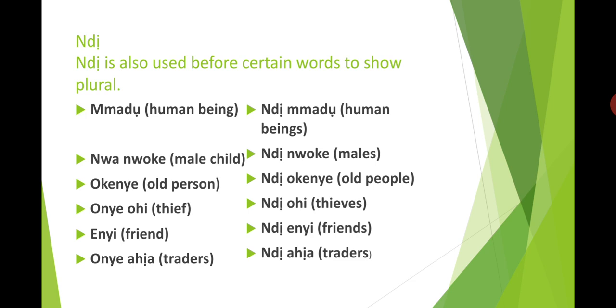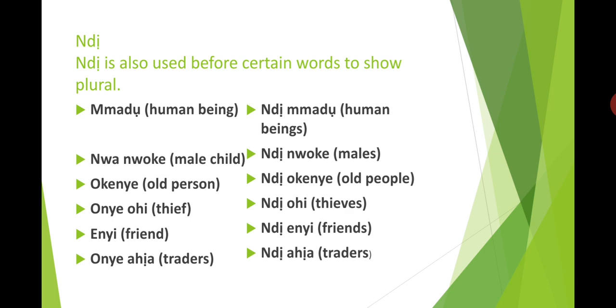Now, another word we can use for plural is ndị. Ndị is also used before certain words to show plural. Mmadụ is human being. The plural form is ndị mmadụ, human beings. Nwa nwoke, male child. The plural form is ndị nwoke, males or male children. Okenye, old person. The plural form is ndị okenye, old people.